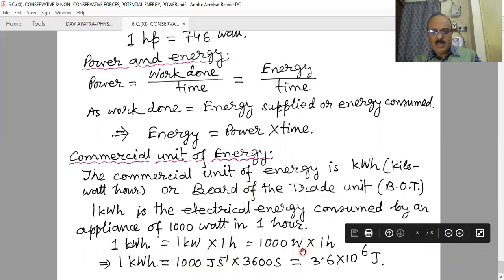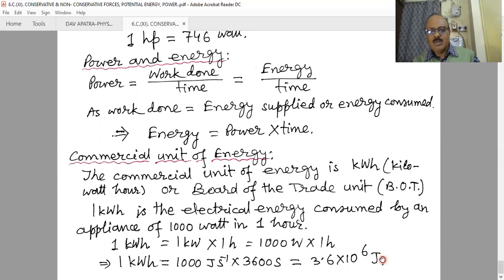If we convert it into the SI system, that is 1000 joule per second into 1 hour, meaning 3600 seconds, and from that we get 3.6 into 10^6 joule. It is equal to 1 BOT, that is one commercial unit.